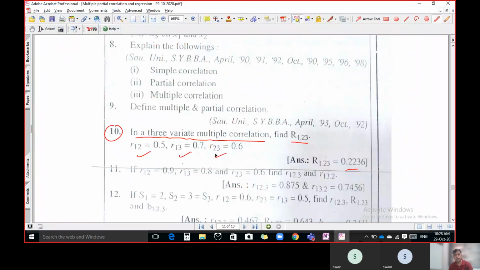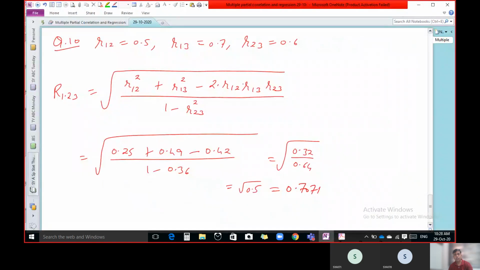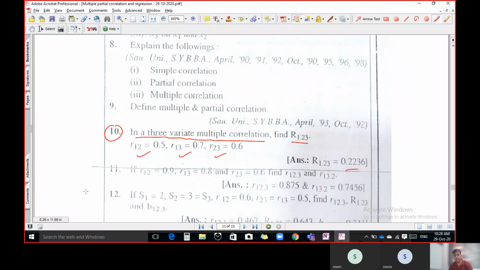R12 = 0.5, R13 = 0.7, R23 = 0.6. So 0.25. So this is the correct answer. Let us verify once again by taking another example.